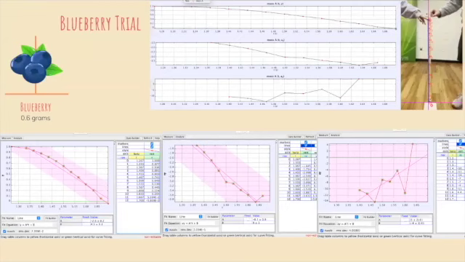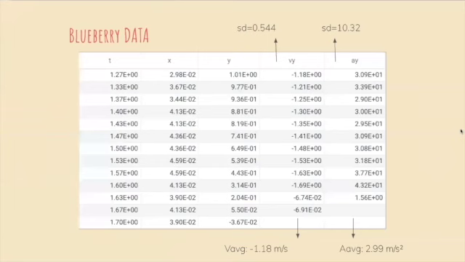Then here we see the blueberry, which weighed in at 0.6 grams, with a negative trend in position and velocity, as well as a positive trend for acceleration. Here is our blueberry data from Excel.